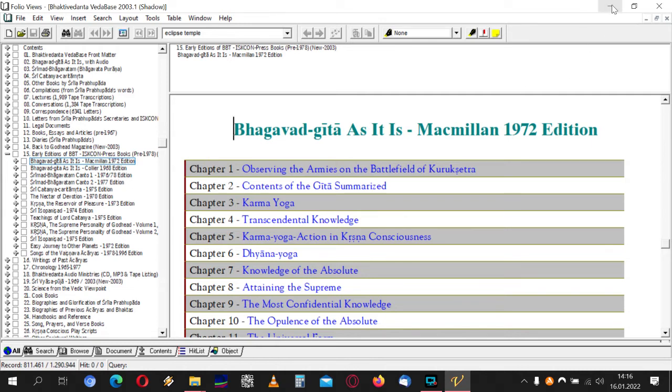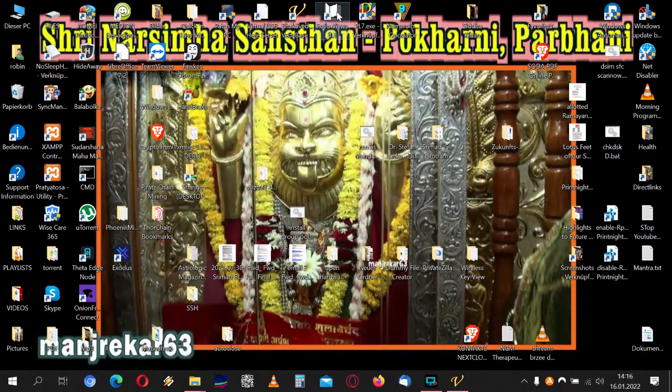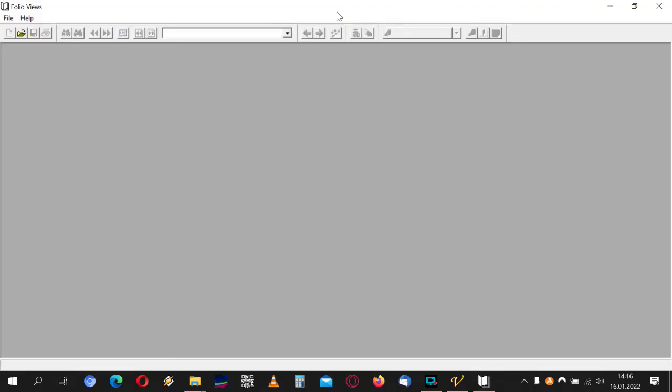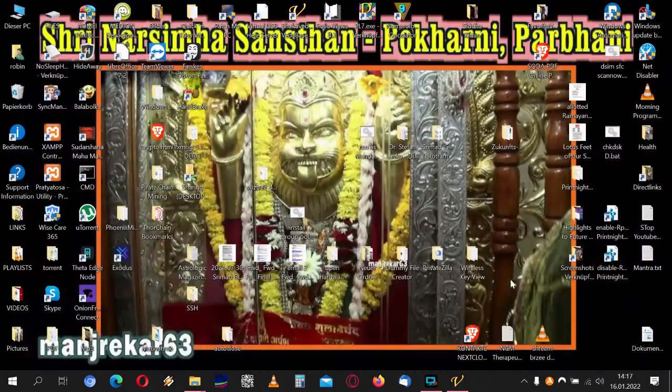There's also another Vedabase available from Krishnapath. This is an updated Folio Views, but it has only original books. I'm not going to show this because it's basically almost the same, but on my computer the scrolling doesn't work, so I prefer using the Vedabase 2003.